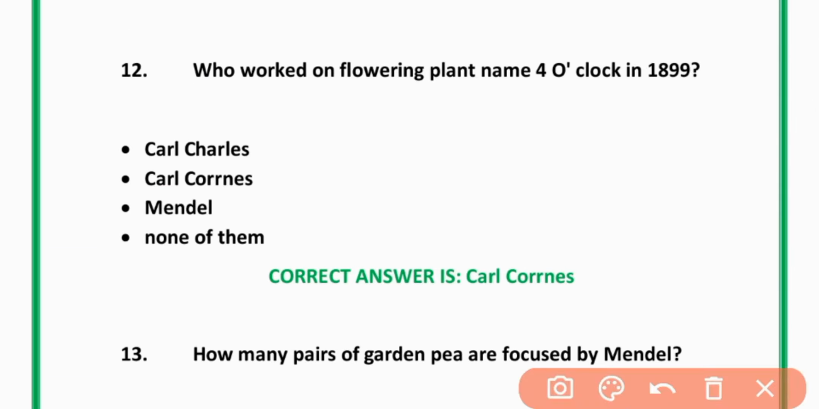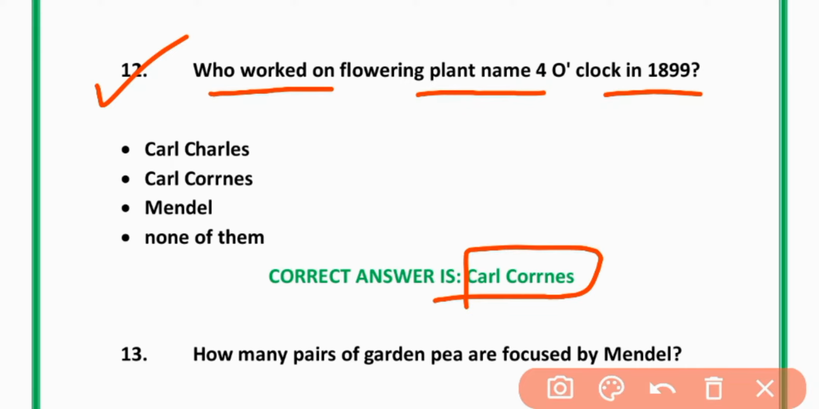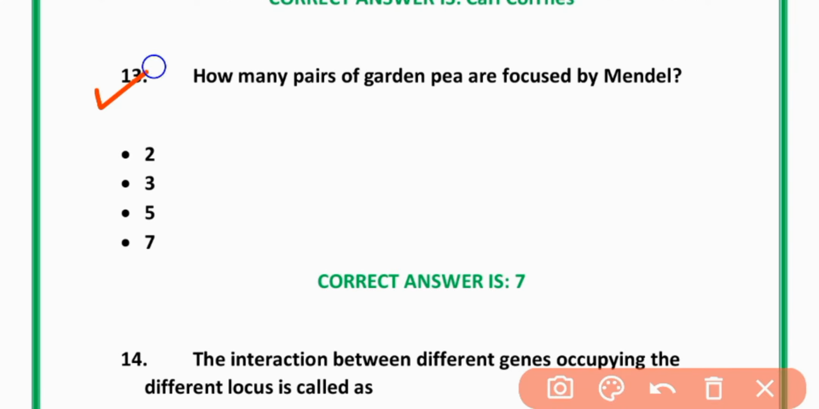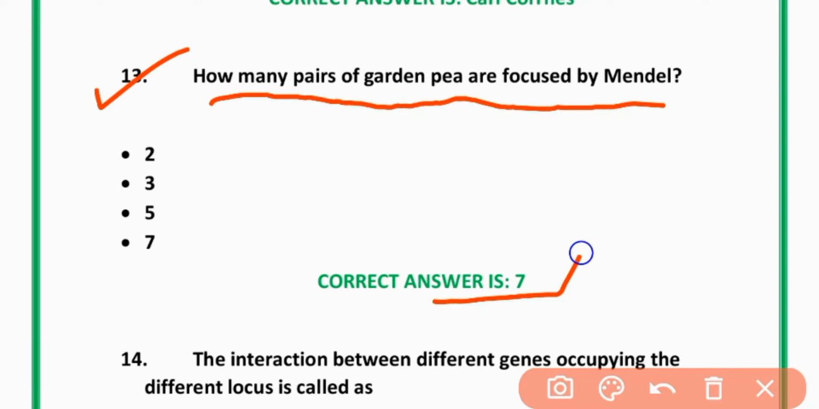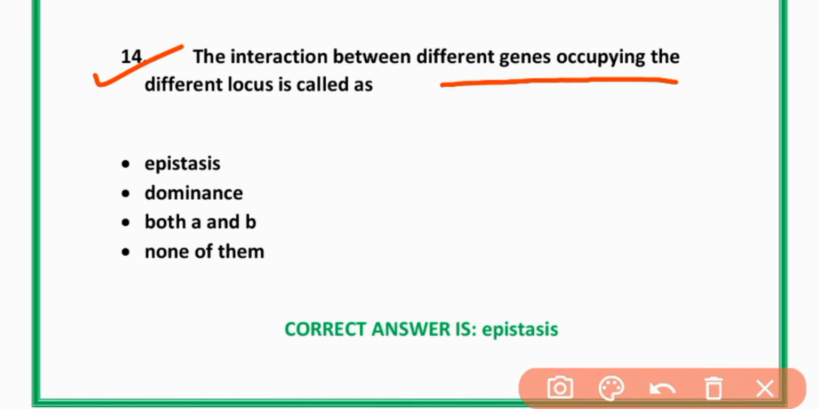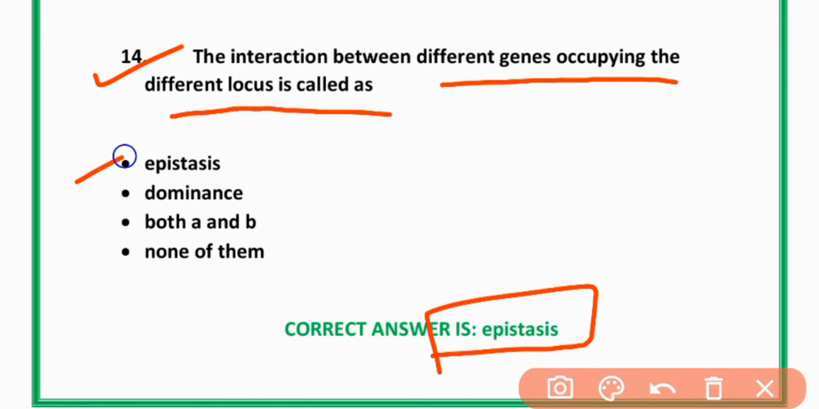MCQs number 12. Who worked on flowering plants named 4 o'clock in 1899? Carl Correns. Option B is correct. MCQs number 13. How many pairs of golden pea are focused by Mendel? There was 7. 14. Interactions between different genes occupying the different locus is called epistasis. Option A is correct.